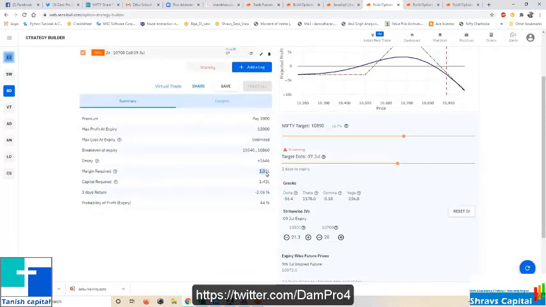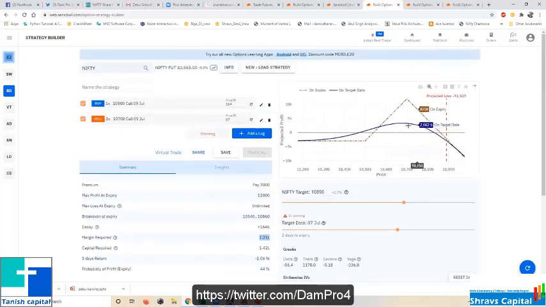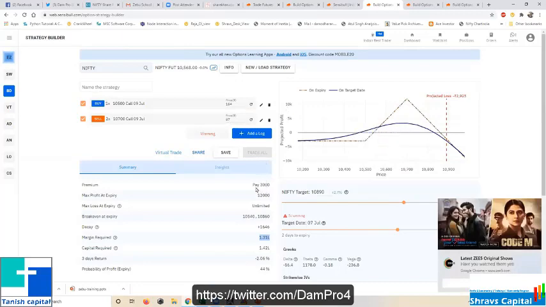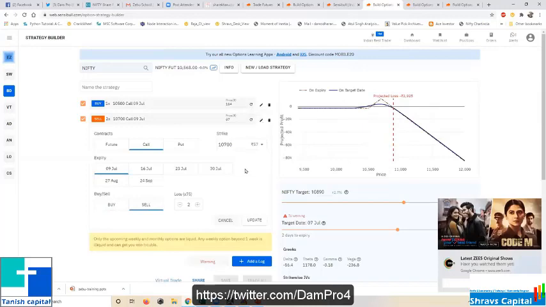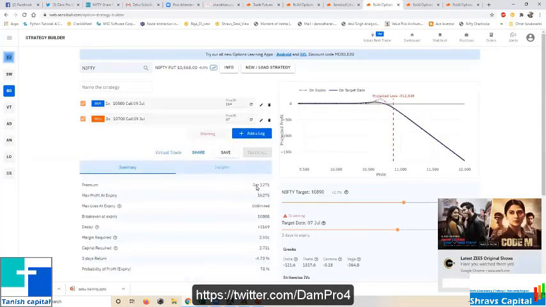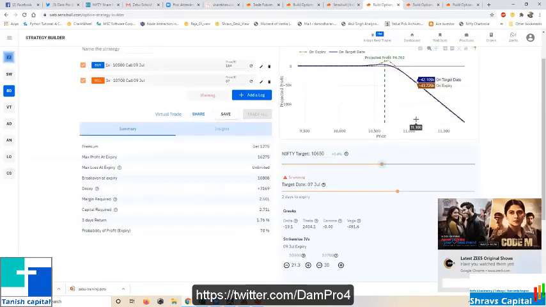So you can have little capital, and if the market suits your view, as I'm expecting, it will not go beyond 700. Still, if it goes to 700 rupees, 11,000 I will get, and if it goes below that, I will be in loss. So I need to get a credit strategy. So something like this I can do. One more I can sell, and I make it a credit. So I will get 1,200 rupees wherever the market goes in the downside direction. And if I'm expecting the market to stay here only, then I will get this much.